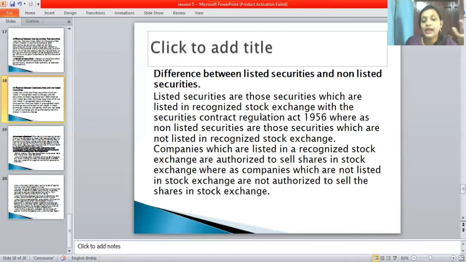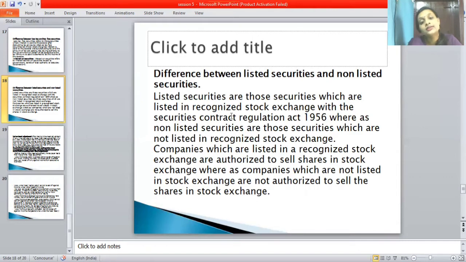Companies which are listed in a recognized stock exchange are authorized to sell shares in the stock exchange, whereas companies which are not listed are not authorized to sell shares. So these are the differences between listed securities as well as non-listed securities.